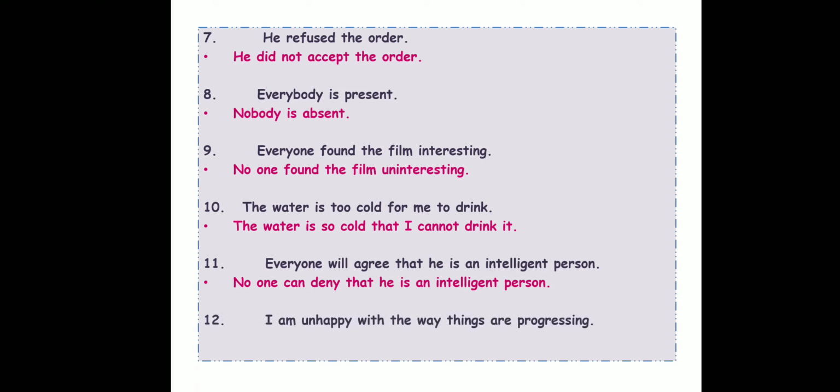I am unhappy with the way things are progressing. I am unhappy. Unhappy means what? Not happy. This is the simplest one in the exercise. Answer will be I am not happy. Not makes it negative. I am not happy with the way things are progressing. Instead of unhappy, I write not happy. Okay, you don't have to use the opposite of any word because it is not needed over here. I hope this is clear to you. If you feel stuck anywhere, please watch the video again. This will give you a clarity about this exercise.